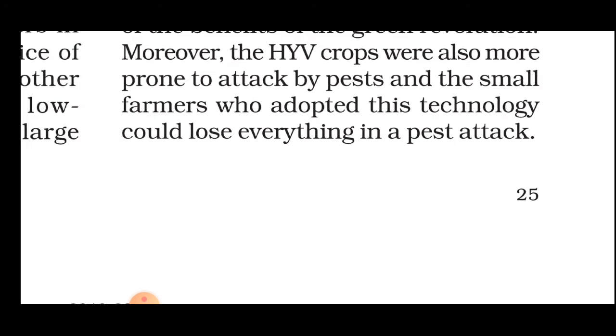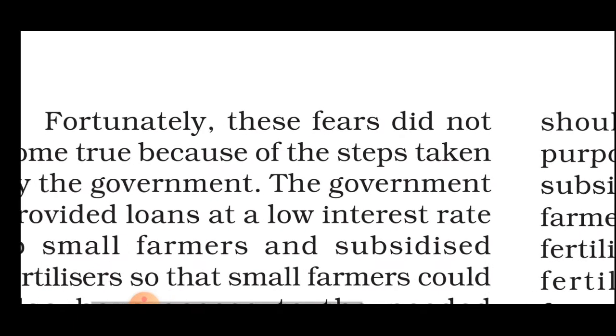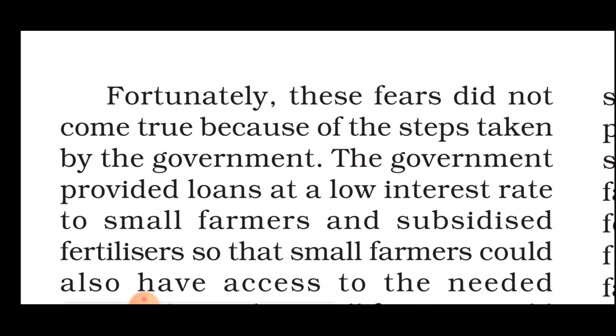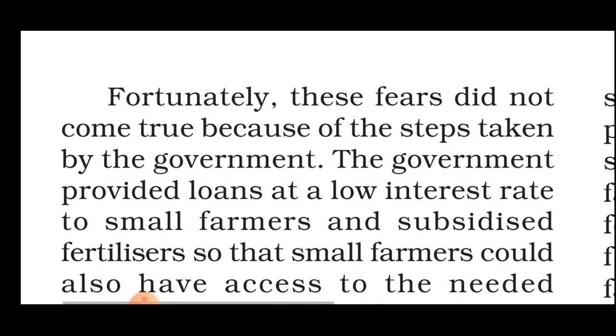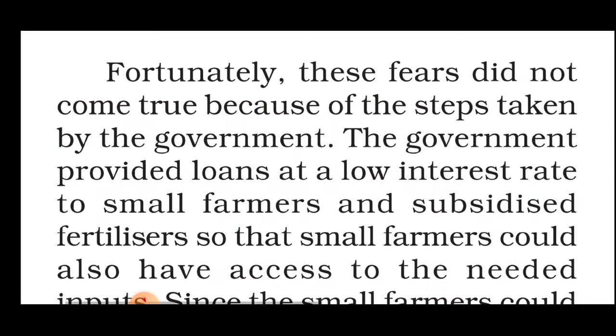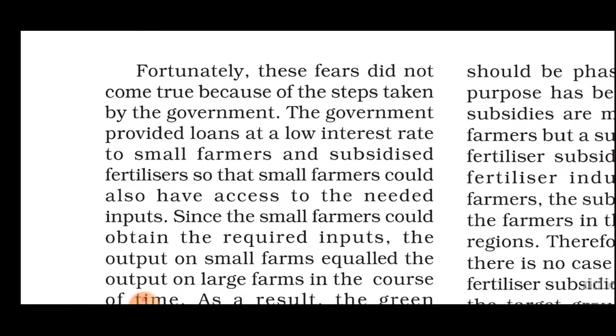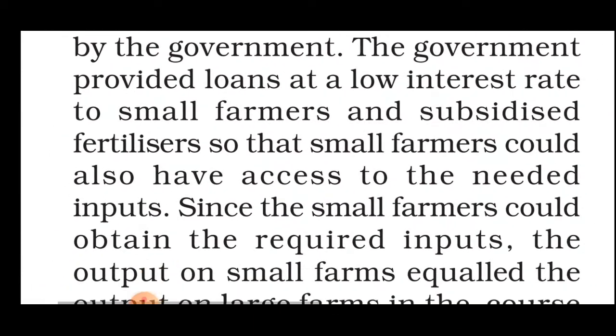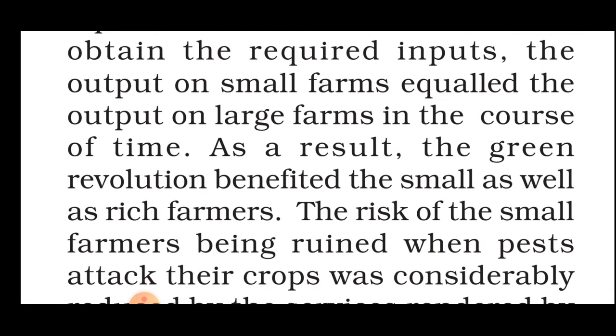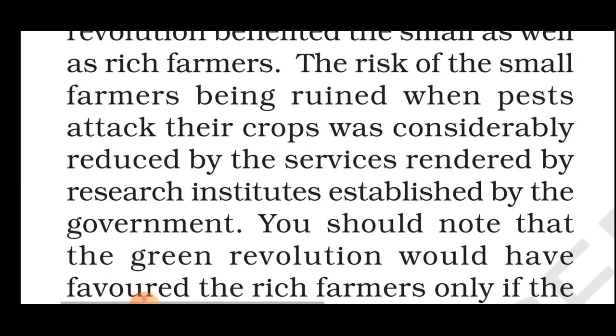So they also have to use pesticides, and they don't have so much money, as they are small farmers. Fortunately, these fears did not come true, because of some steps taken by the government at that time. The government provided loans at low interest rates to small farmers and subsidized fertilizers, so the small farmers could also have access to the needed inputs. Since the small farmers could obtain the required inputs, the output on small farms became equal to the output of a large farm in the course of time. As a result, the Green Revolution benefited the small as well as rich farmers. The risk of the small farmer being ruined when pests attack their crops was considerably reduced by the services rendered by the research institutes established by the government.